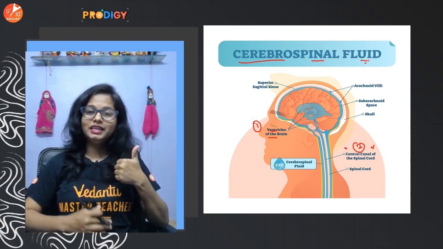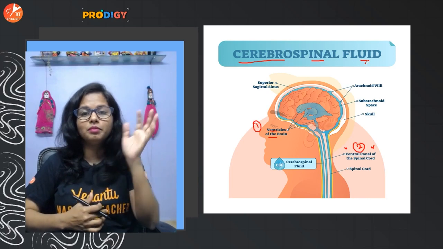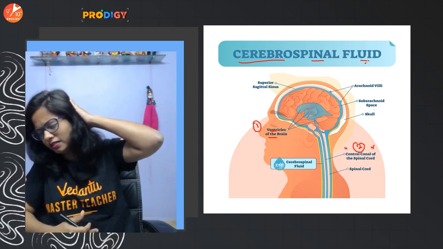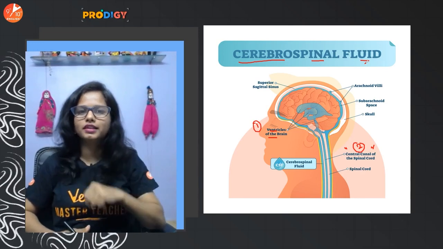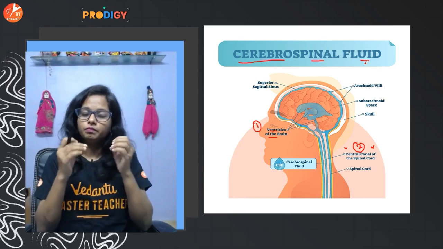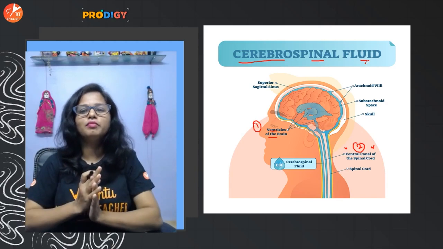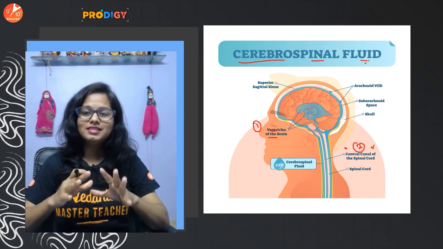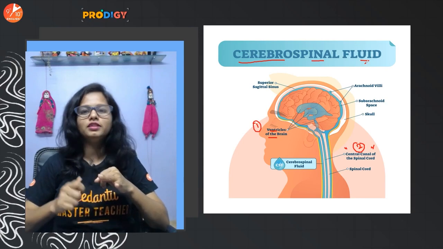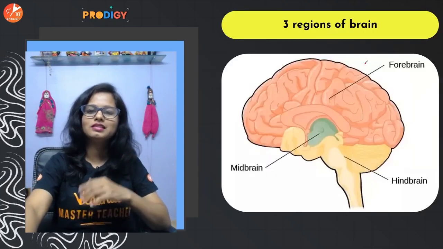Now what is the function of the cerebrospinal fluid? 1. It acts as a shock absorbing fluid. It protects the brain from any kind of mechanical shock or injury. Suppose someone hits the brain harder, it will help to absorb the mechanical shock. Okay. Second, it helps in exchange of material, nutrients, waste products. So yes, CSF is a protective fluid. It helps in shock absorption. It helps in exchange of gases, waste and nutrients. So that's the job of the CSF.